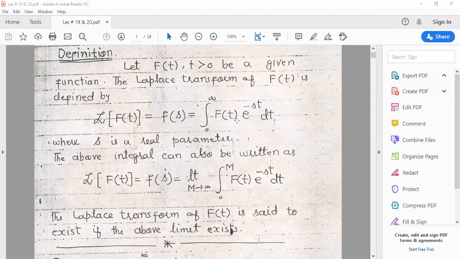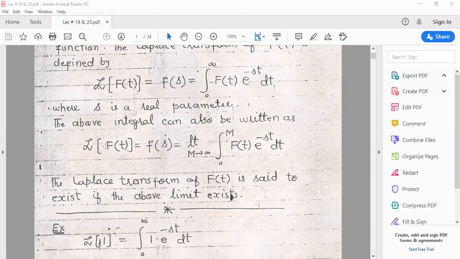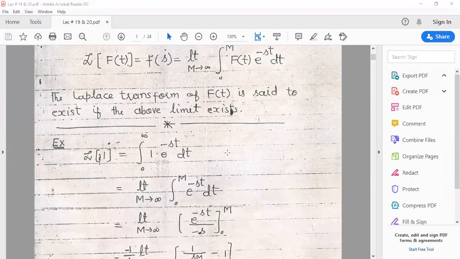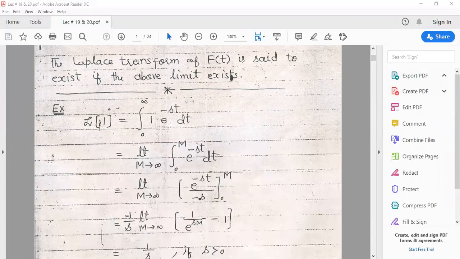This definition can also be written as Laplace of f of t is equal to the limit of the integral of f of t e to the power minus st from 0 to M when M tends to infinity. So both are equivalent. You can use any one of them. Let's come to the transform of some basic functions.